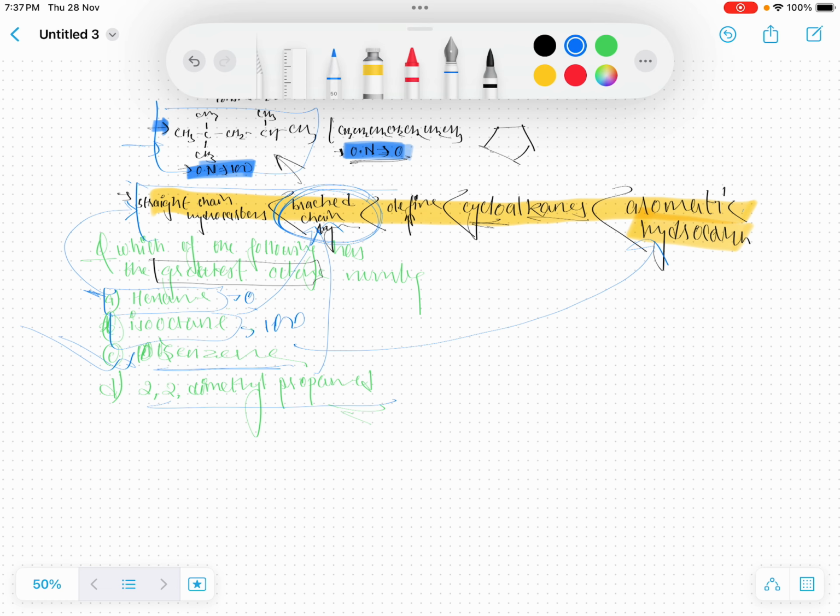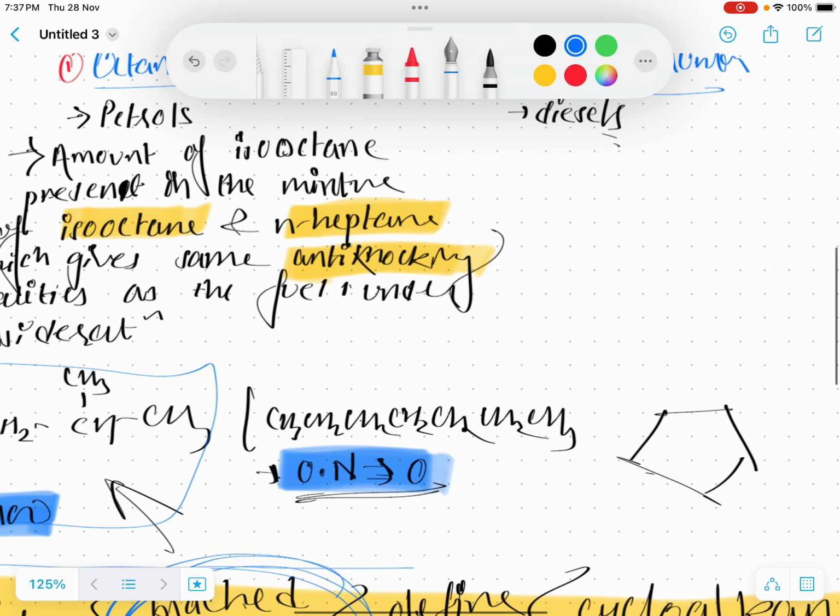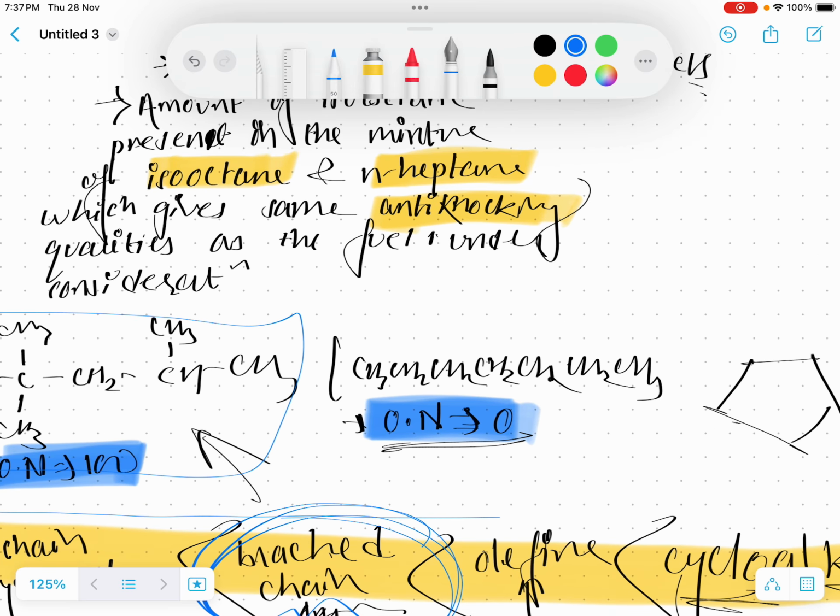Here is another term. Now let's talk about anti-knocking properties. What is knocking? Knocking is a very defective sound produced by the engine. Anti-knocking agents prevent such knocking sound. It is one of the methods of improving the quality of gasoline: increasing its octane number by adding certain compounds which reduce knocking.